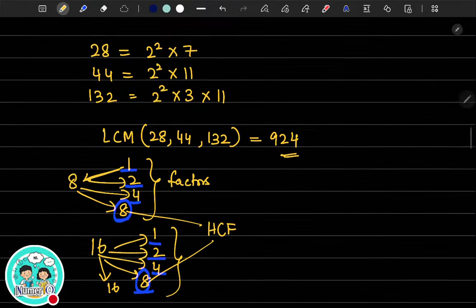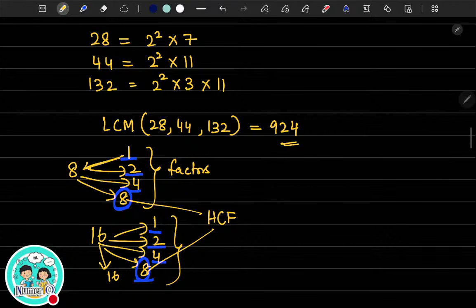So whenever you are finding the HCF, what you are trying to find is the biggest number which can divide. It's the largest number. You cannot have a number bigger than 8 in our case. You cannot find a number bigger than 8 that can divide both 8 and 16 perfectly without leaving a remainder. What about LCM? Suppose I have to take multiples.